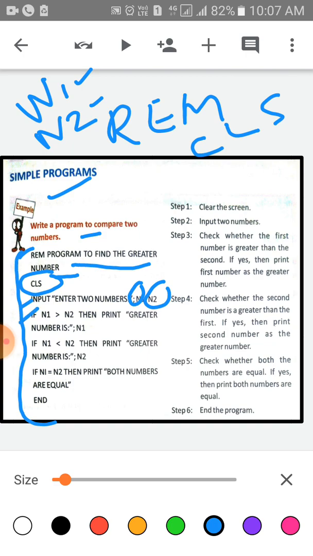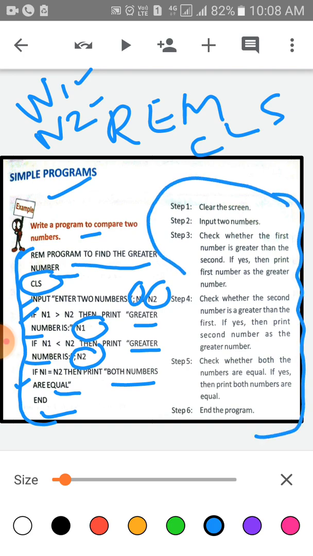Next is, if n1 is greater than n2, then print greater number is n1. If n1 is smaller than n2, then print greater number is n2. Then the next statement is, if n1 is equal to n2, then print both the numbers are equal. And lastly, we have to write END. This is the steps how to write in a QBasic program.